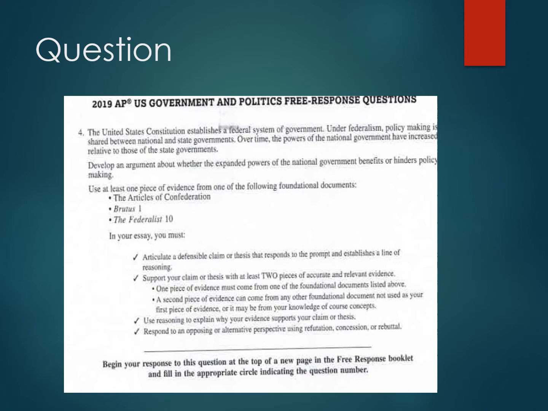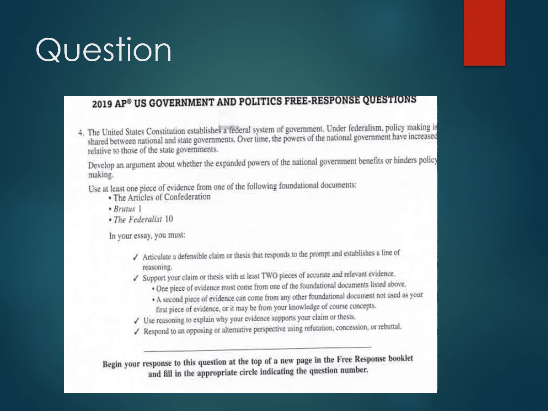And then if you go through there, and this is in that explainer or the tips and suggestions thing that I mentioned, these are where you kind of look at these. You have to articulate a defensible claim or thesis. So we'll talk about that momentarily. This is essentially like if you've taken AP US or AP World and LEQ with a little bit of help. You have to use, if you go back to the question before, it says in the essay, use at least one piece of evidence from one of those 3 documents. You must use a piece of evidence from either the Articles, Brutus 1, or Federalist 10.